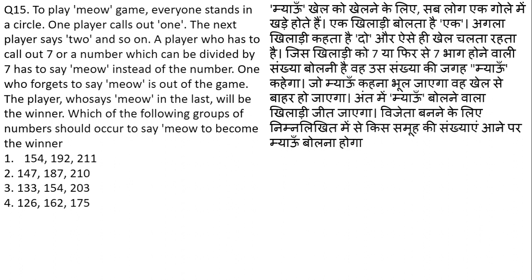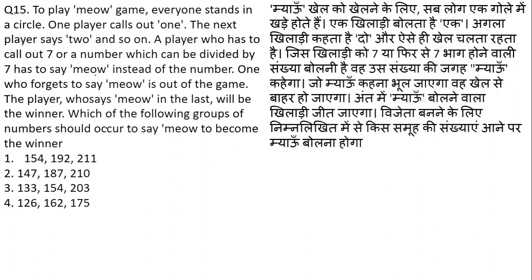Moving on to the next question. It is quite lengthy but a very simple question. To play the meow game, everyone stands in a circle. One player calls out 1. The next player says 2, and so on. A player who has to call out 7, or a number which can be divided by 7, has to say meow instead of the number. One who forgets to say meow is out of the game. The player who says meow last will be the winner. Which of the following groups of numbers should occur to say meow to become the winner?